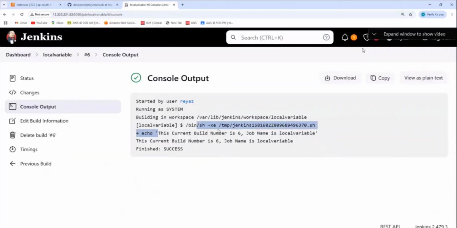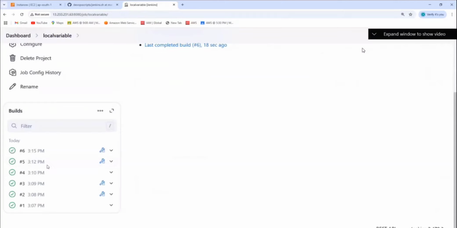You see, this is "current build number is". Which one? Build number 3. How much is that? 6. Job name is a local variable. So is this a predefined variable or not? How do you know this is the build number 6? Because this is 6, the build number. So if you want to use a predefined Jenkins variable, then you can use it. So how many types of variables? 3 types. What are those? Local, global, Jenkins. Is it clear?